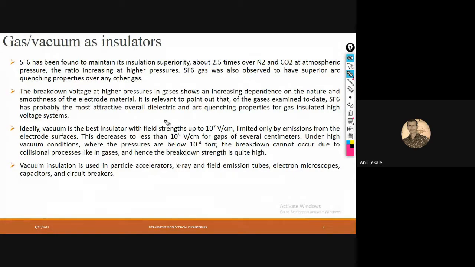Then, the breakdown voltage at a high pressure in gases shows an increasing dependence on the nature and the smoothness of electrode conducting materials. So as I told you, breakdown voltage means what?